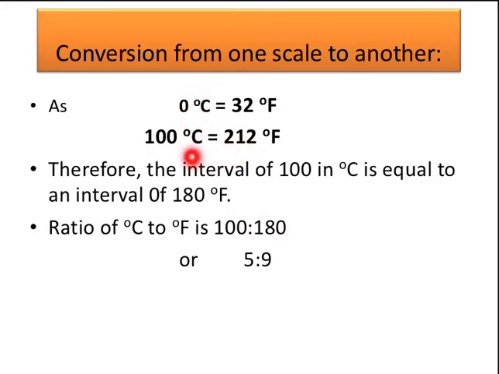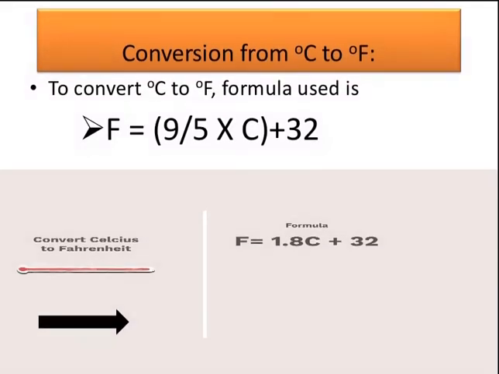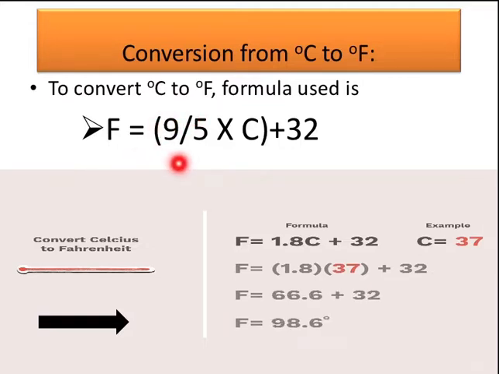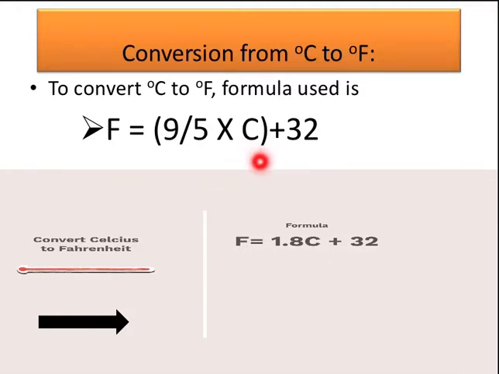Celsius: 100 minus 0 is 100. Fahrenheit: 212 minus 32 is 180. So the interval is 180 degrees Fahrenheit. The ratio of degrees Celsius to degrees Fahrenheit is 100 to 180, or 5 to 9. So the formula we use for conversion from Celsius to Fahrenheit is F = 9/5 × C + 32, where C is the degrees Celsius.